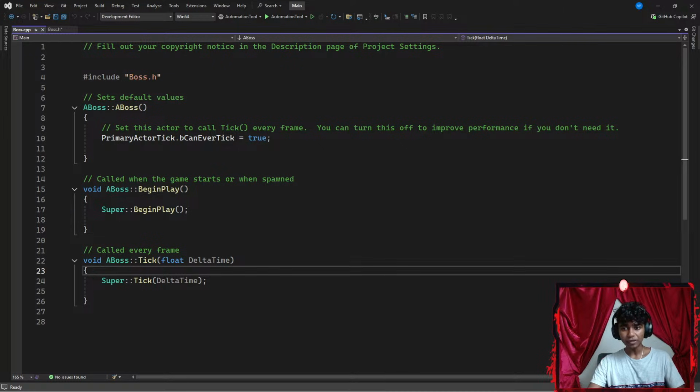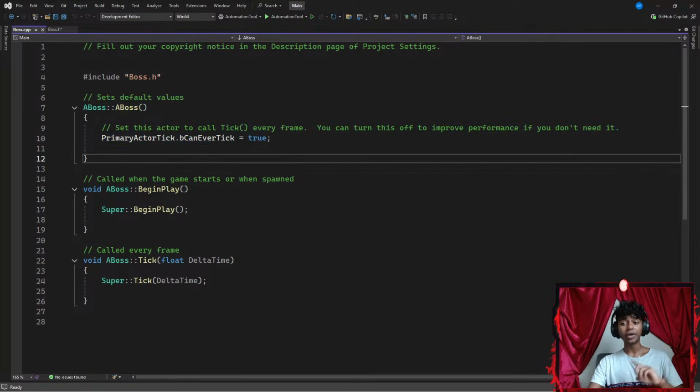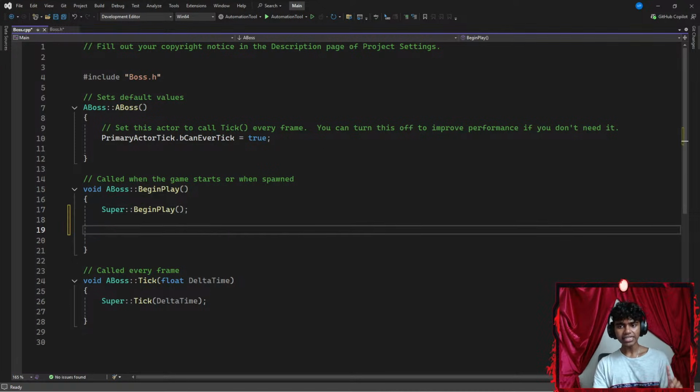In my Boss.cpp file, I have a constructor here that I don't think I'll be adding anything much inside of it. Although I have a BeginPlay method. This is going to start when my game actually executes. So I'm going to go ahead and add something here.